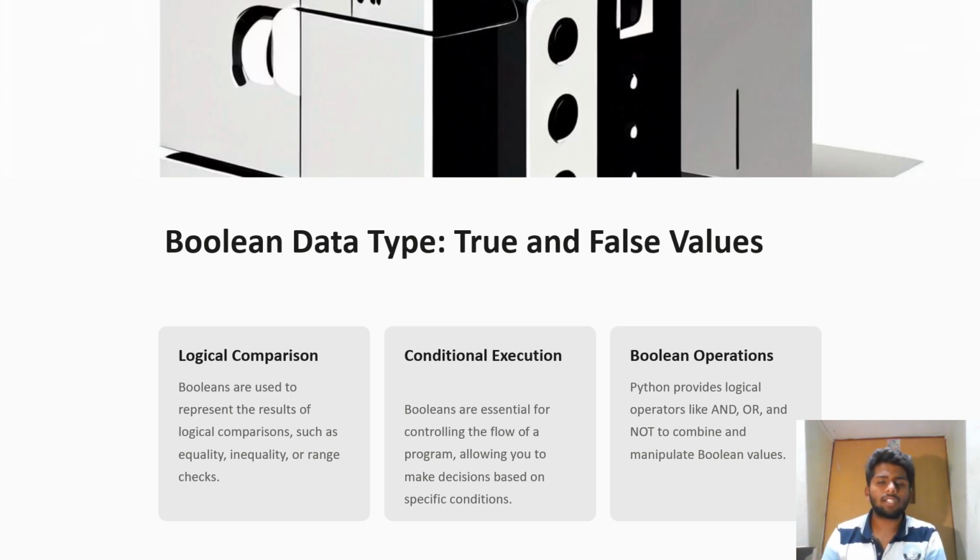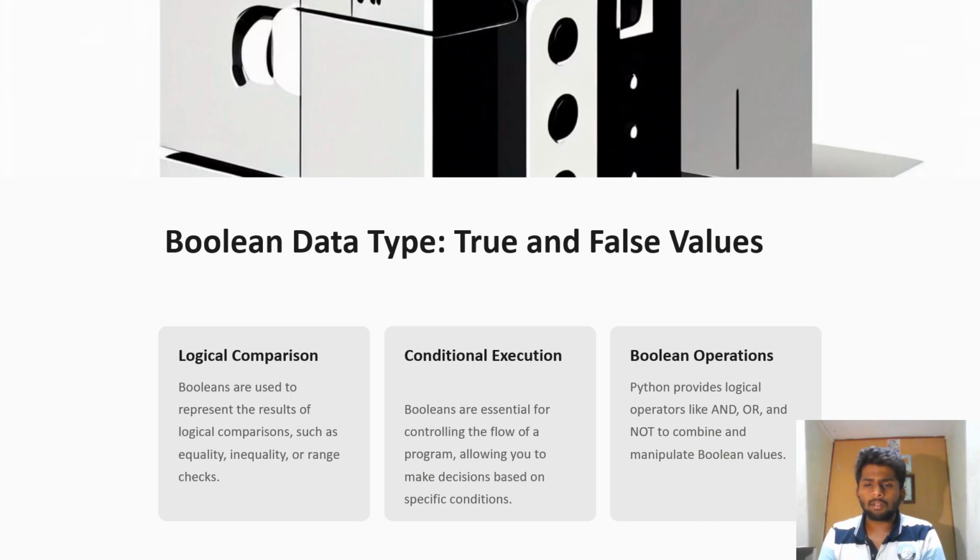Booleans are essential for controlling the flow of a program, allowing you to make decisions based on specific conditions. As I said before, Boolean is the final result we get, and it controls the flow of the program based on the conditions mentioned in it. Moving on to the next, Boolean operations.